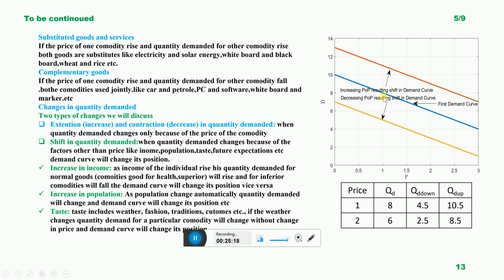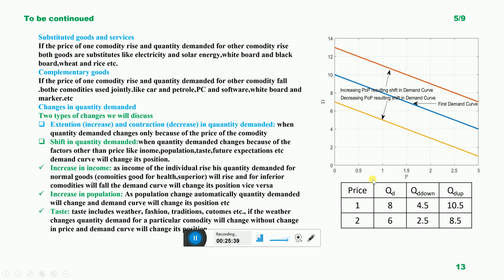At price 1, the quantity demanded is 8, but at the same price 1, quantity demanded increased to 10.5, or you can say roughly 11. This is because the population increased.